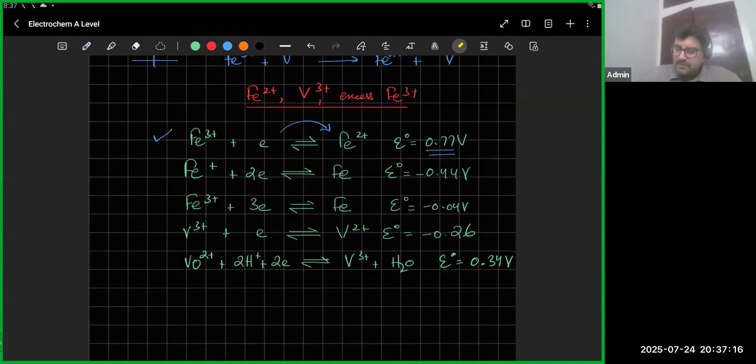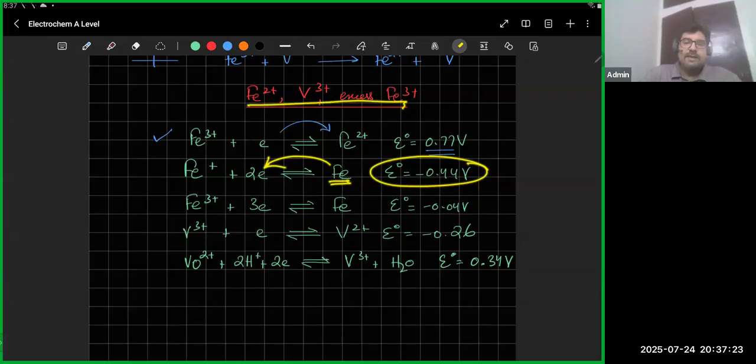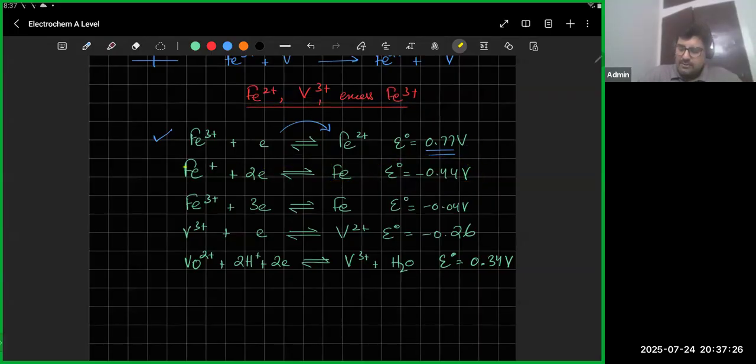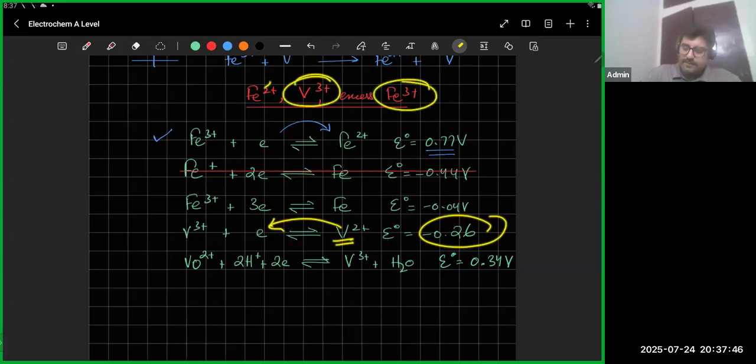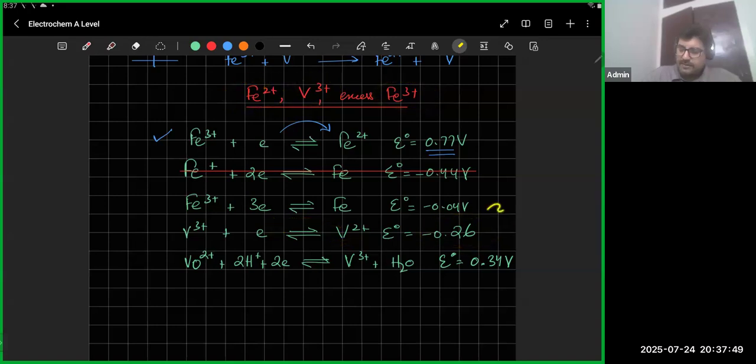So who's the lowest now? Not minus 0.44. Fe can't lose electrons because we don't have Fe. There is no Fe. Hai nahi, so how would it lose electrons? So get rid of this equation, right? This is not going to lose electrons. Uske alawa, who's going to lose electrons? This is the lowest. V2 plus is the one that's going to lose electrons, but we don't have V2 plus over here. Okay, there is no V2 plus.